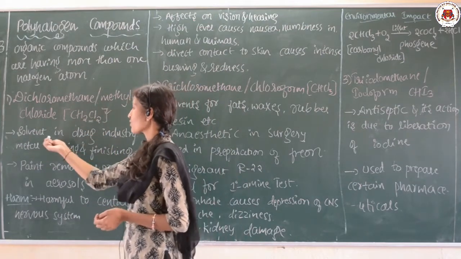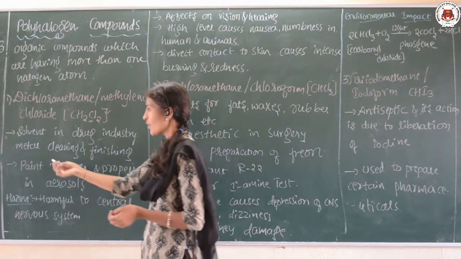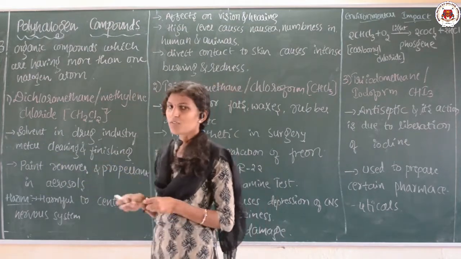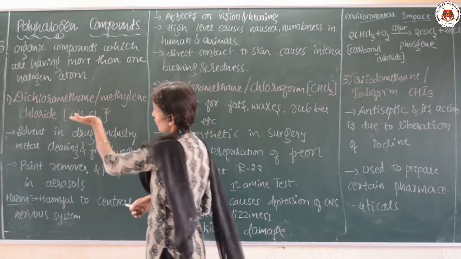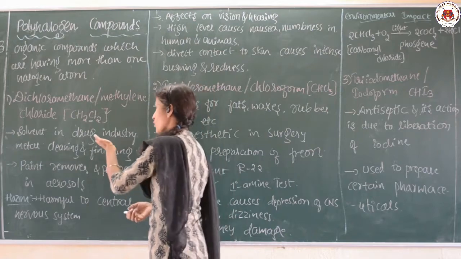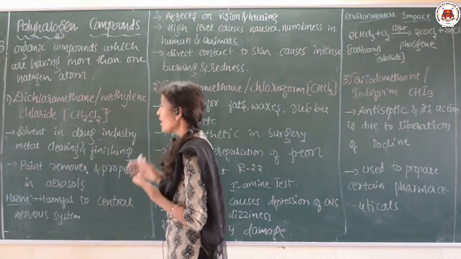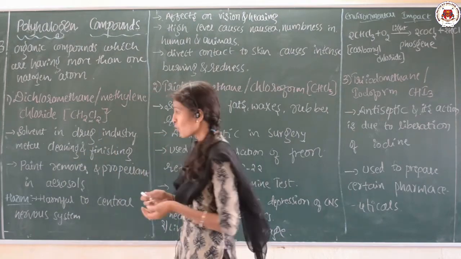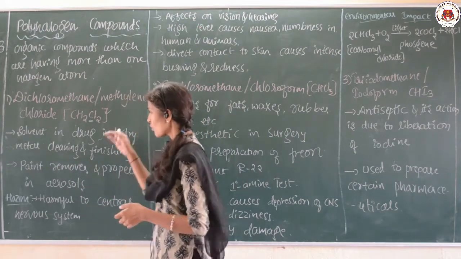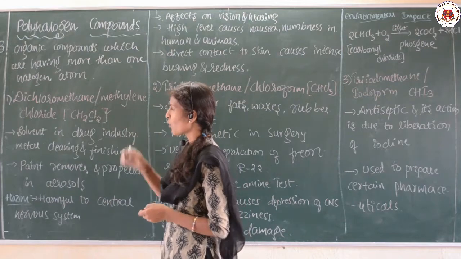It is used as a solvent in the drug industry, in metal cleaning and in metal finishing. These are the uses which you need to remember. Even it is used as a paint remover and propellant in aerosols. So these are the applications of dichloromethane.